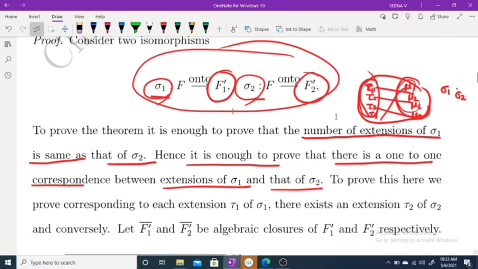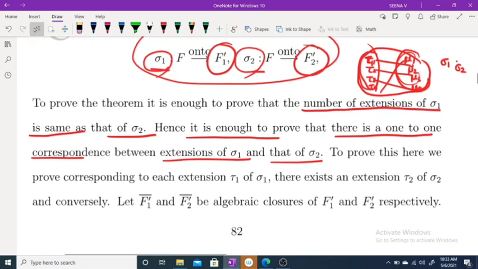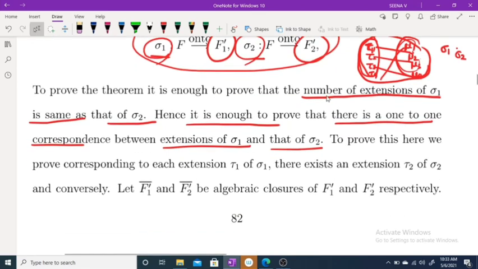For proving this, we prove there is a one-to-one correspondence between extensions of sigma 1 and those of sigma 2. That is, corresponding to each extension tau 1 of sigma 1, there exists an extension tau 2 of sigma 2.